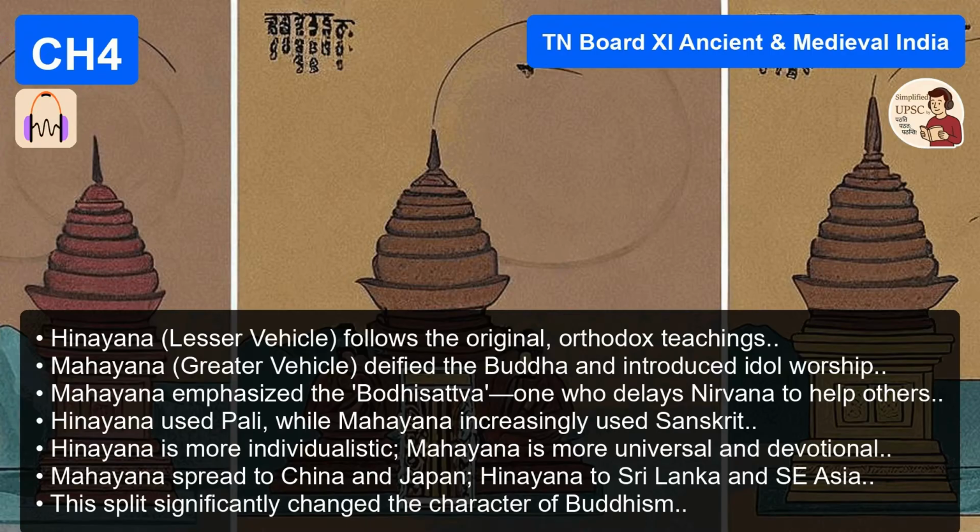You mean by adopting Sanskrit? That was a huge part of it. When Mahayana Buddhism switched to Sanskrit, it lost that connection with the common people. It became another highbrow intellectual religion, just like the one it had originally rebelled against. And the idol worship also made it look more like Hinduism. It blurred the lines completely.